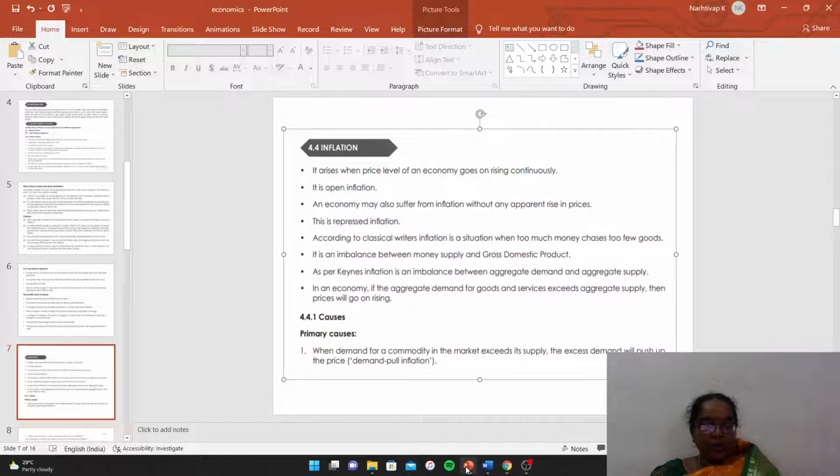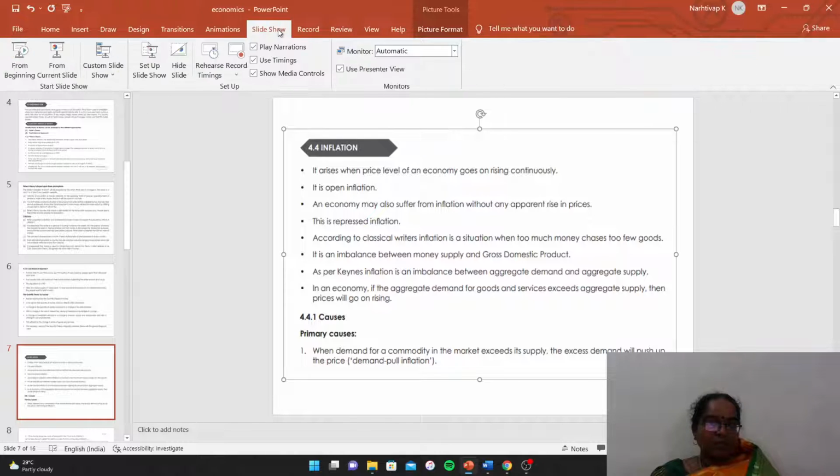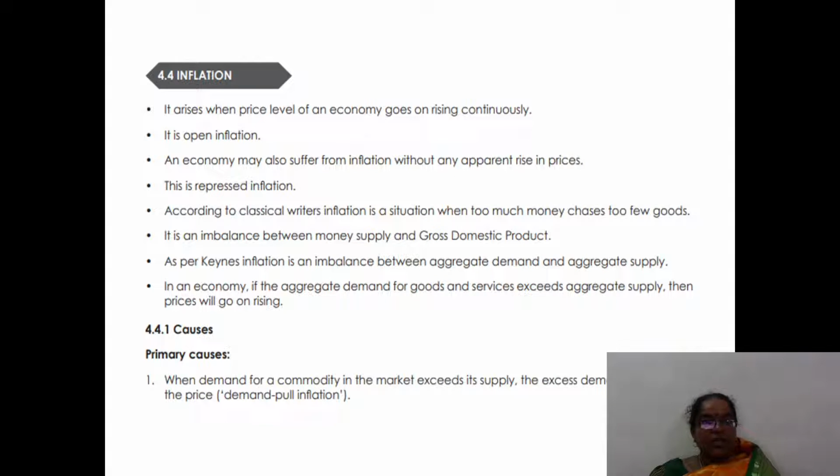Today we are going to see about inflation. Inflation arises when the price level of an economy goes on rising continuously. In Tamil, it is called panavikam. When people hold a large amount of money in their hand, it is known as inflation.